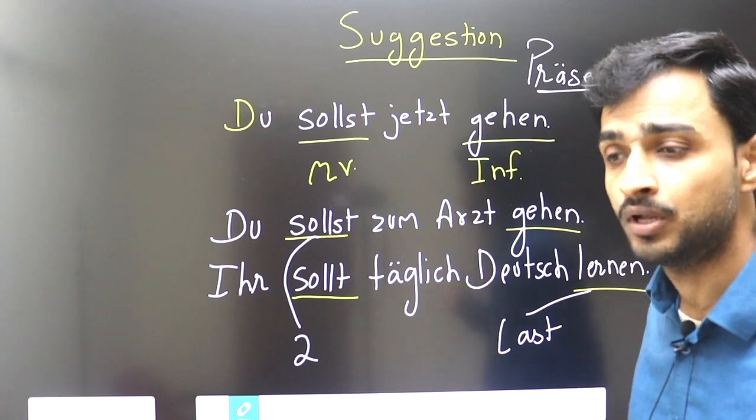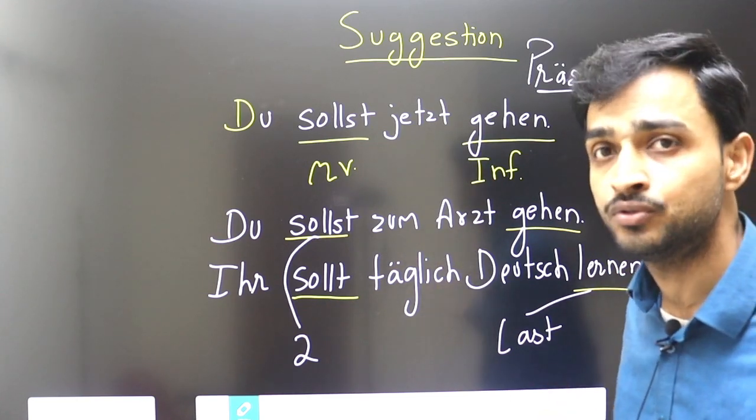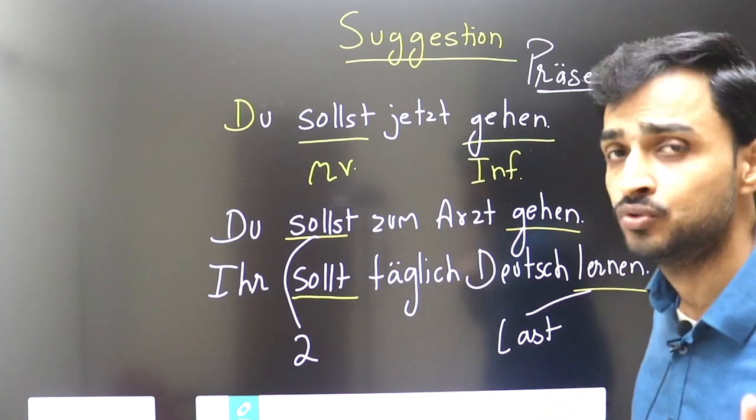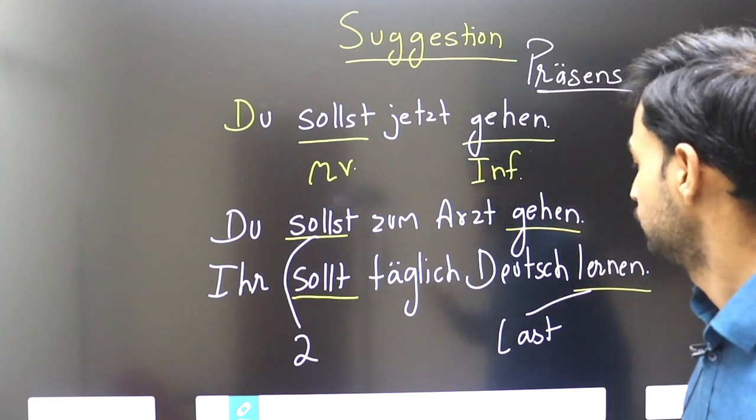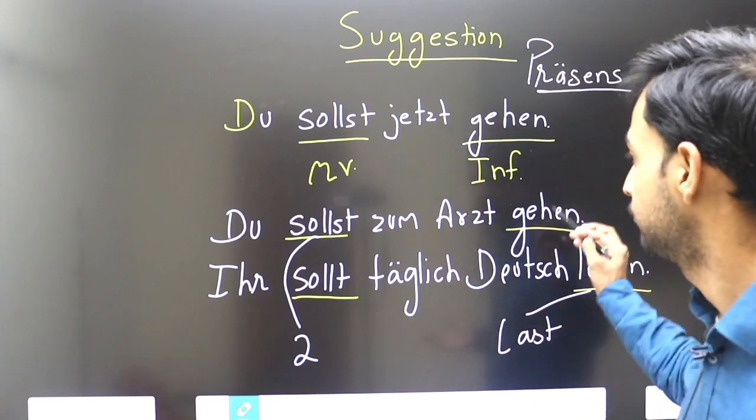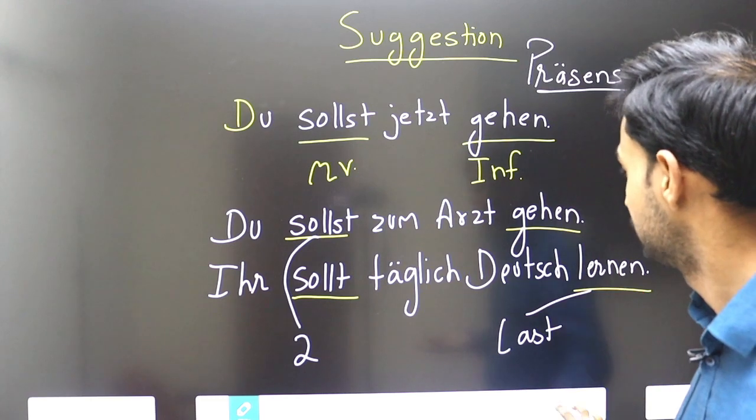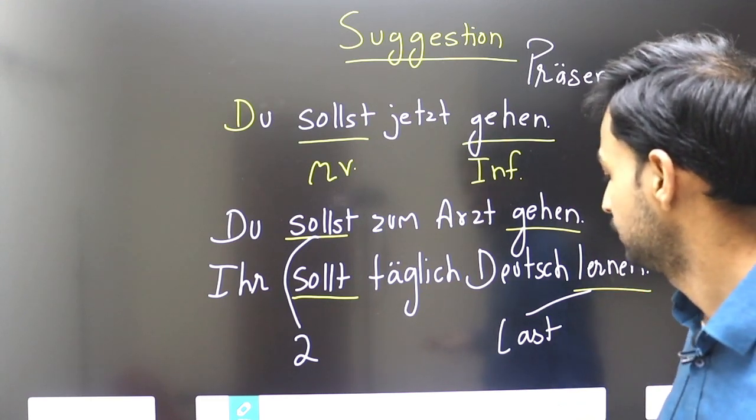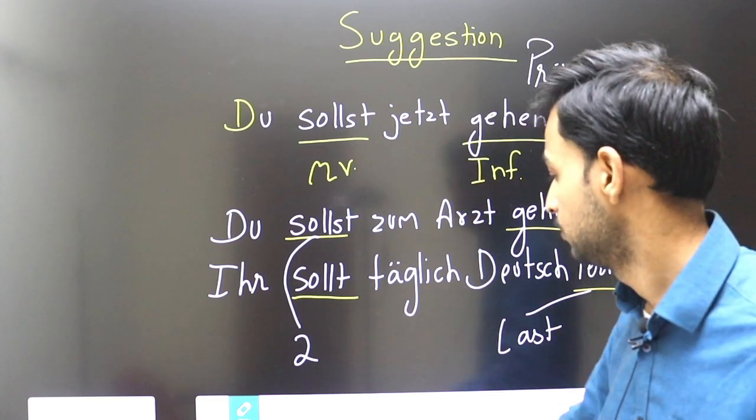You should go now, you should do this, I should do that, he should do that, this or that. So if you have more infinitive verbs, you can make many sentences. Clear? This is very simple.